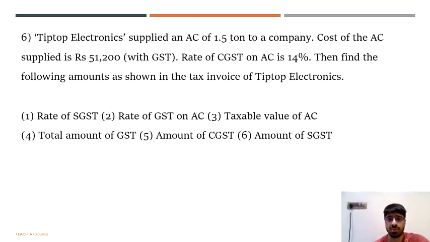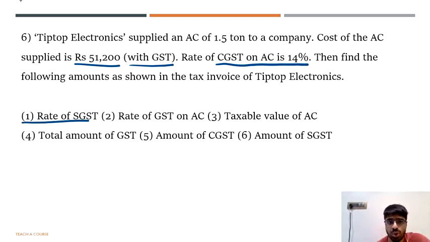Let's go ahead with sum number 6. Now this is a slightly longer sum, but it is all the same that you have been doing till now. Tip-Top Electronics supplied an AC of 1.5 ton to a company. Cost of the AC supplied is rupees 51,200. That is with GST. Rate of CGST is 14%. Then find the amounts shown in the tax invoice of Tip-Top Electronics.